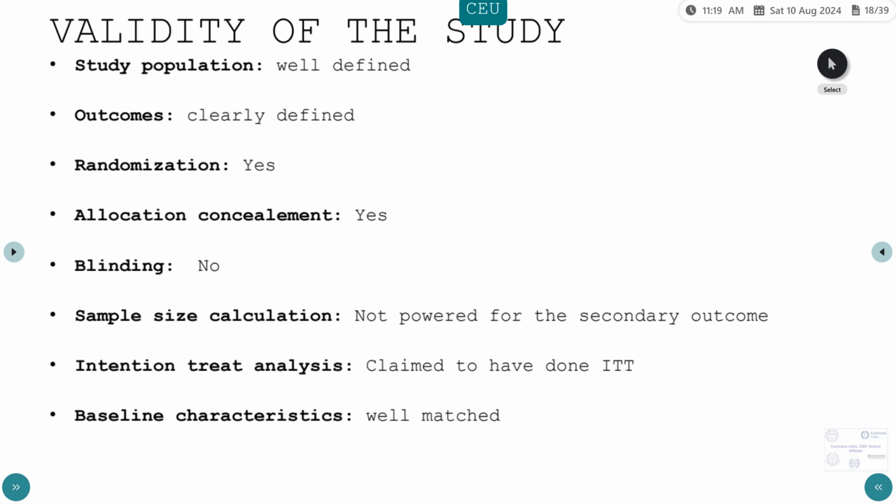So coming to the validity, the study population has been well defined. The outcomes have been clearly defined. Randomization and allocation concealment was done. Blinding was not done. Sample size calculation, it was powered for the primary outcome, which is 180-day heart failure readmissions and death, but not for this. This is the secondary outcome. The intention to treat analysis, they have claimed to have done ITT, and baseline characteristics were well matched. So we can move on to the results of this study.